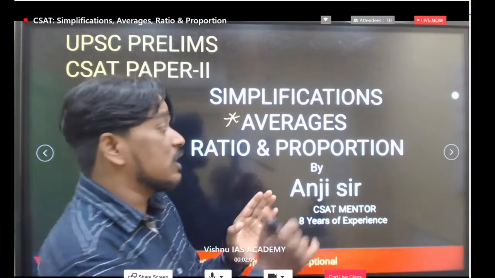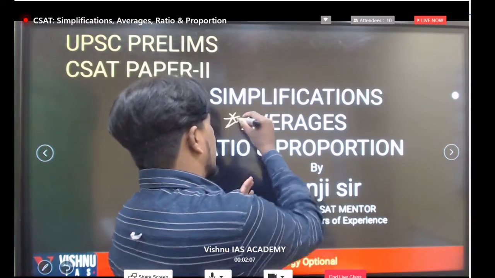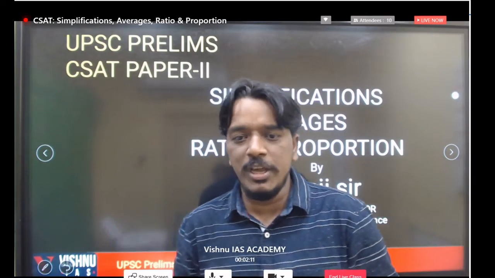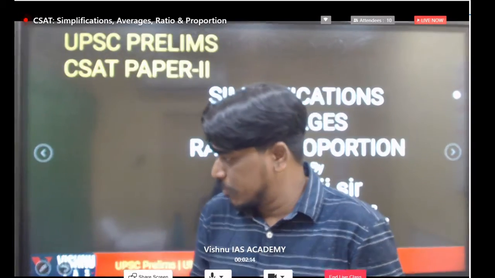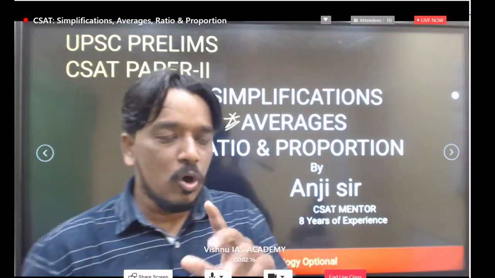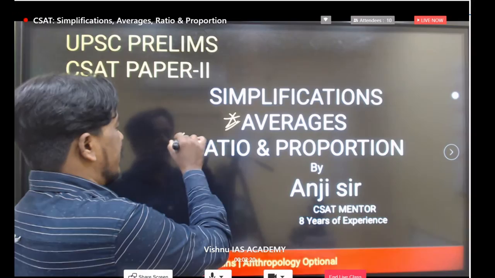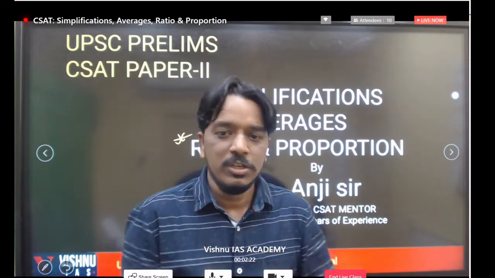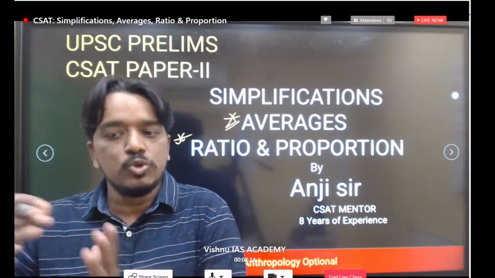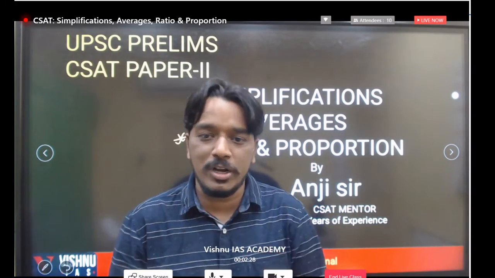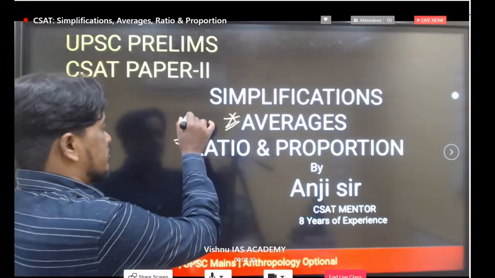The average concept is very simple, but how to answer these UPSC model questions we will understand today, and we'll take some previous year questions also, in a very simple and easy manner. We'll try to answer all types of questions, and we should have a complete idea about what ratio and proportion is. If ratios are given, how to answer different types of questions. So the ratio and proportion concept is important. Directly, these two concepts are very important.